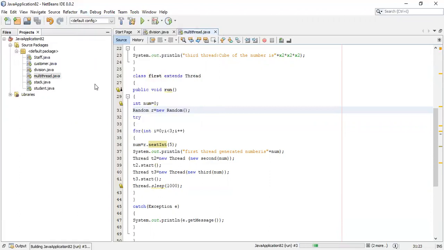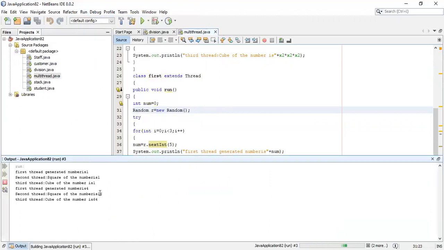Then run the file. See here, the first number selected is 1. The square of that is 1 and the cube of that is again 1. The second number selected is 4. The square of that is 16 and the cube of that is 64. The third number selected is 3. The square of that is 9 and the cube of that is 27. So this is how the program works.